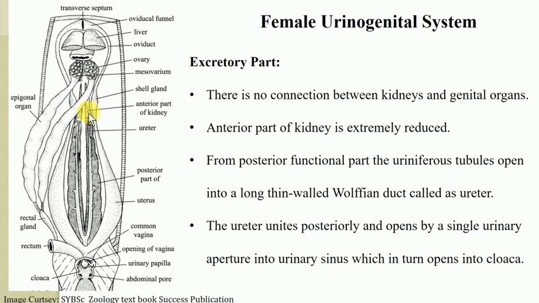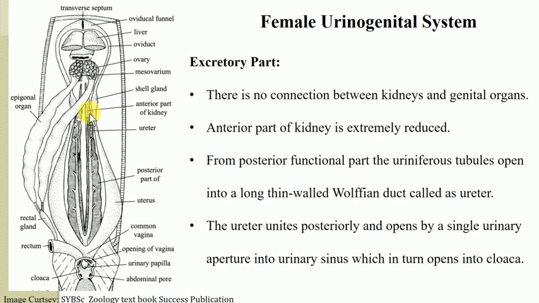Here you can see in the diagram, this is the kidney divided into two parts, the anterior part and the posterior part. In the male kidney, the anterior portion is much elongated and has a communication with the male genital system, but in the female, not having a connection with the genital system, the anterior non-excretory part of the kidney is much reduced.